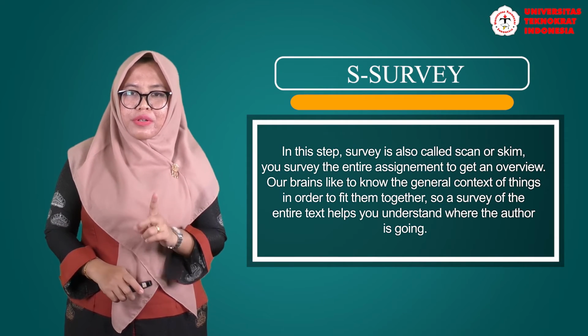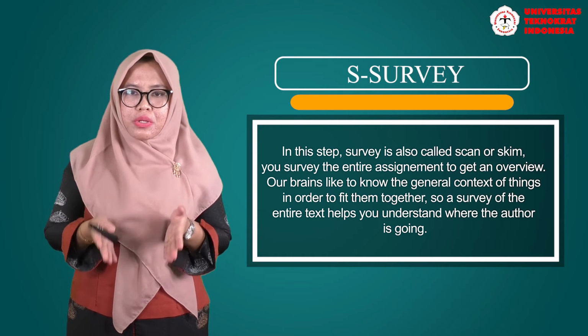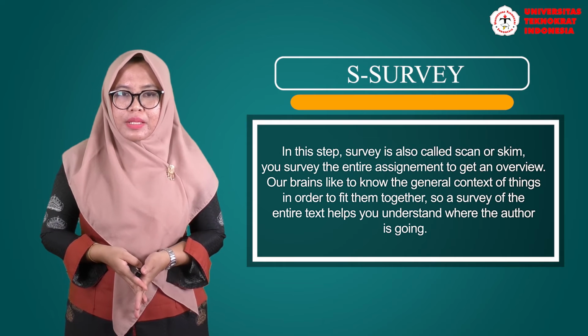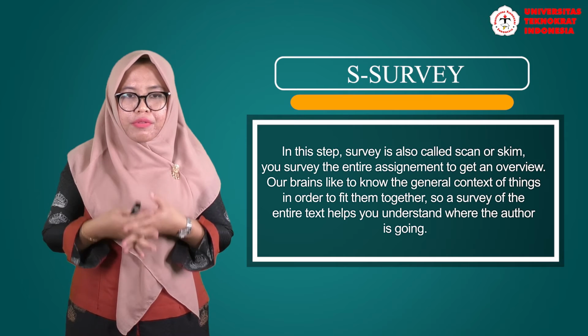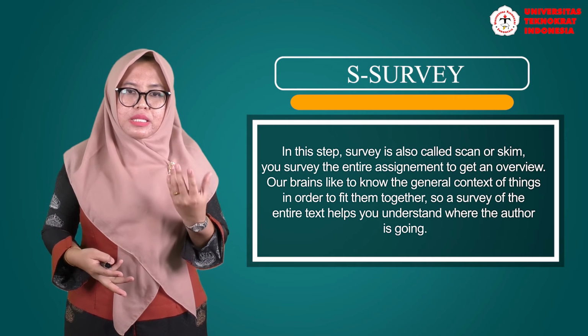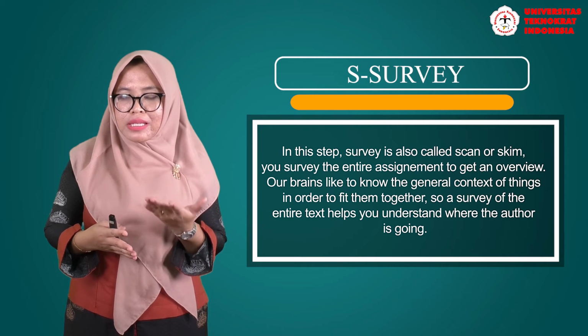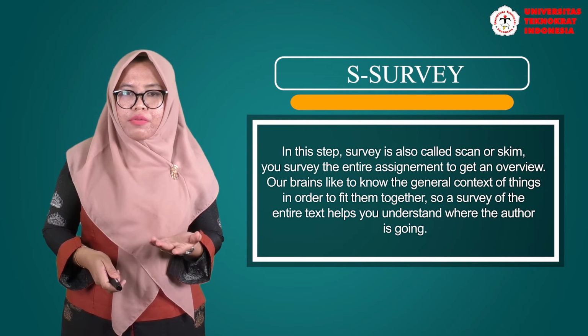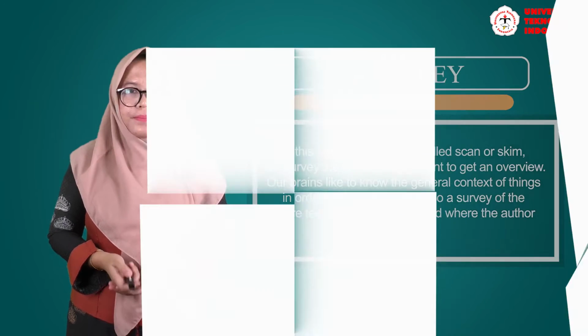We begin with the first S, it is survey. In this step, survey is also called scan or skim. Here you have to survey the entire assignment to get an overview. Our brains like to know the general context of things in order to fit them together, so a survey of the entire text helps you understand where the author is going.